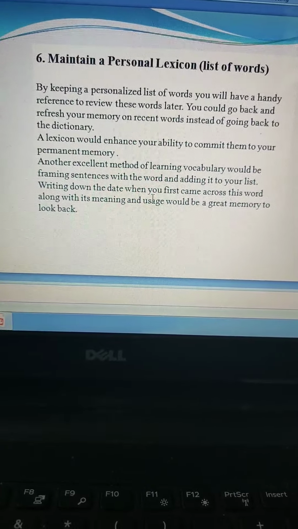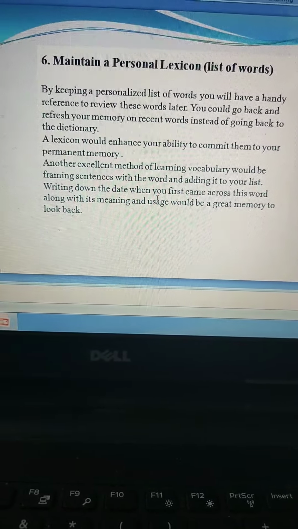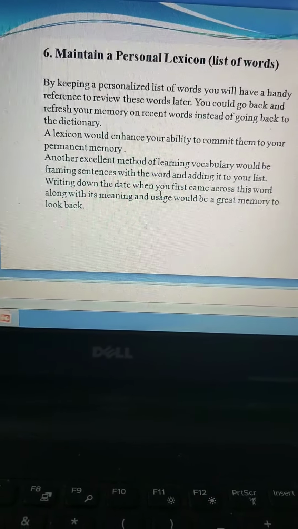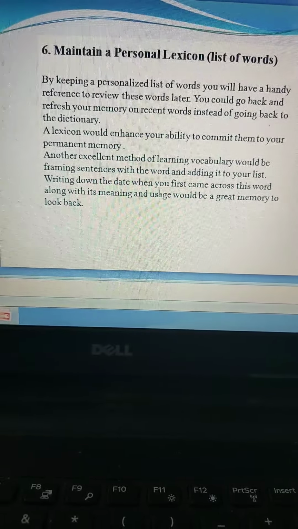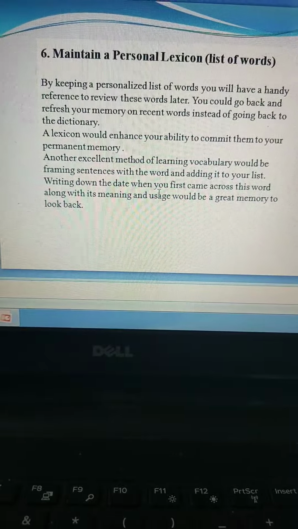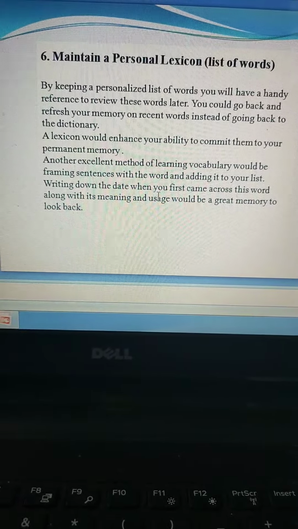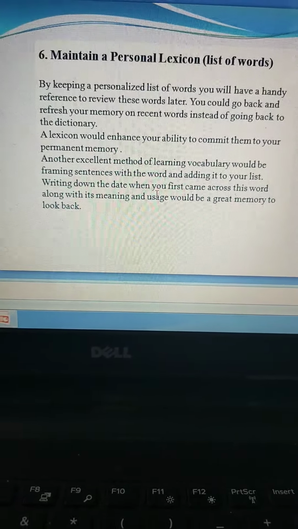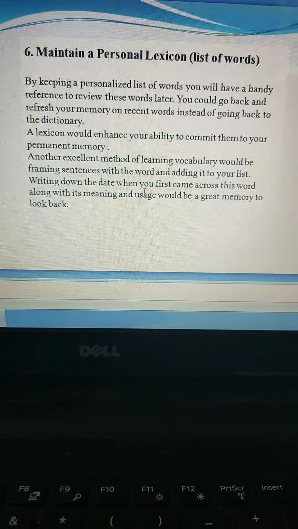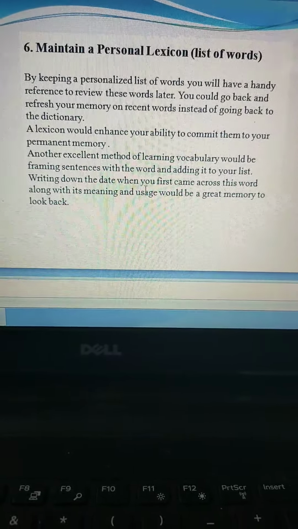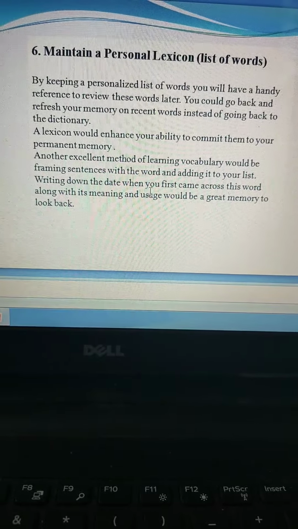And this list is actually going to be helpful to you, that whenever you want to refresh your memory, you can go back to that list. And in case you remember that word but you've forgotten the meaning, just go to that page where you've written the list of words, instead of opening the dictionary every time you want that word. That's again going to be very helpful to you. You have the list there, you have the meaning there, and the usage. So maintaining a list of words is always beneficial to you.